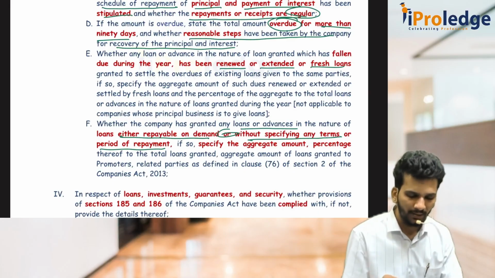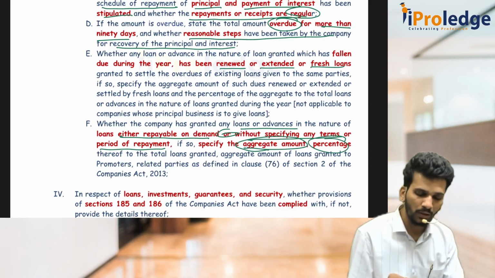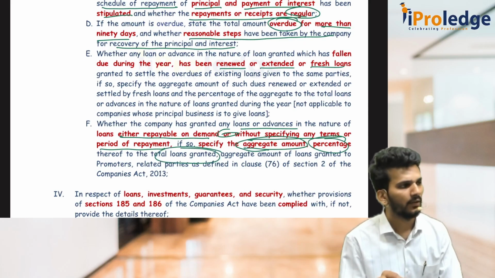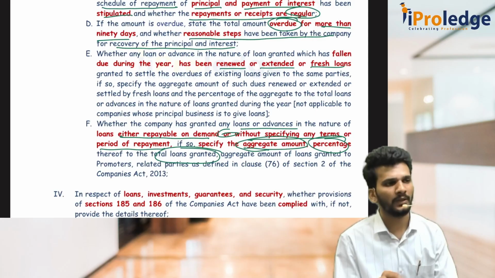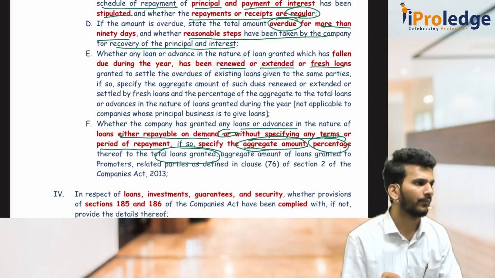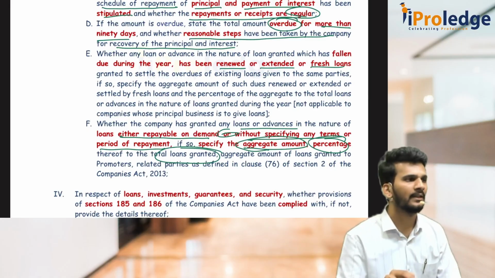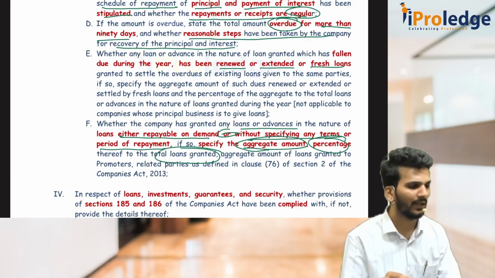Then you have to tell what is the amount you have given, and what is the percentage of that amount to the total loans granted. Sir, I have given a total of 100 crore rupees of loan, out of which 3 crore rupees is repayable on demand. That means you have to tell that 3 crore, and 3% of the money, is given as repayable on demand. That has to be specified. 6 points have to be given.